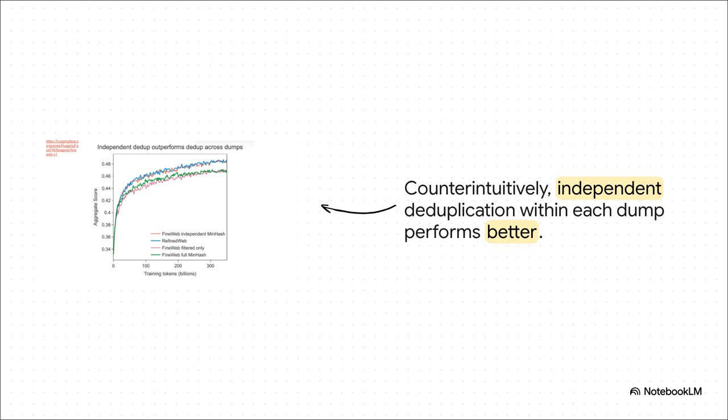That's what happens when you remove duplicates across all the snapshots from all the different years. Performance actually goes down. So what does that mean? It means a little bit of repetition over time is actually a good thing. It's a signal that shows which ideas and topics stay important and relevant year after year.